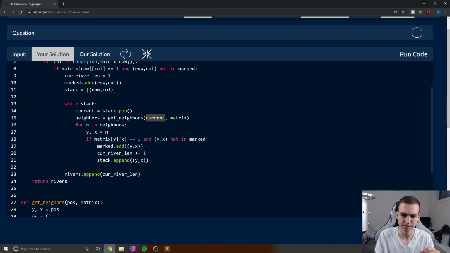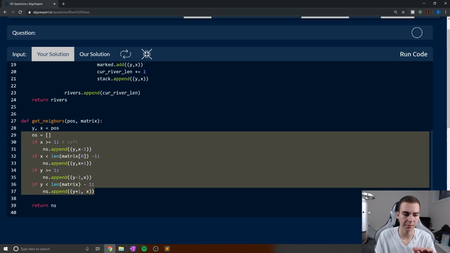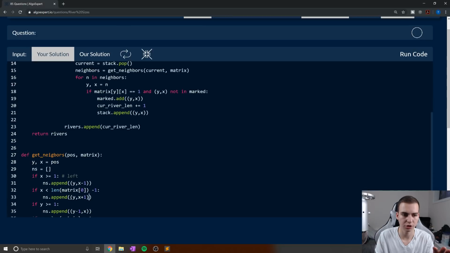So sorry, this is current matrix. This will give us all of the neighbors for that specific position. And assuming I didn't mess up this function, that should be all right.